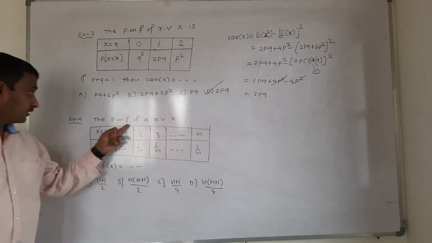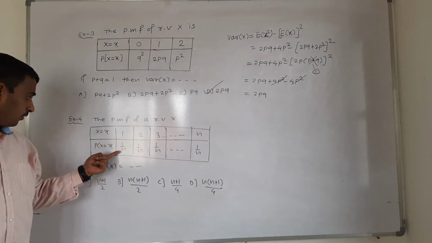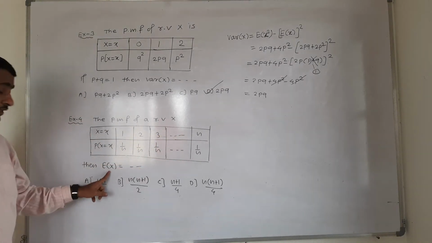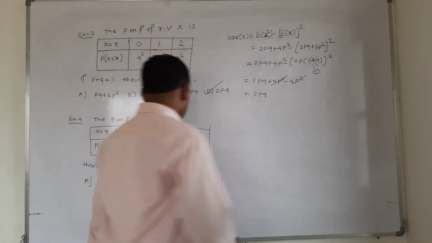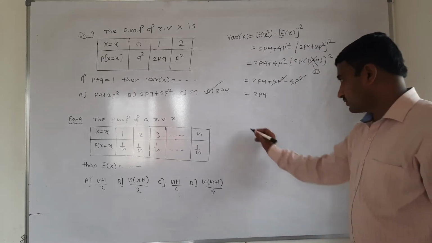Next example, the probability mass function of random variable 1, 2, 3 and so on, each probability 1 by n. Expected value of x विचारला, simple आहे. Expected value of x means random variable into corresponding probabilities.